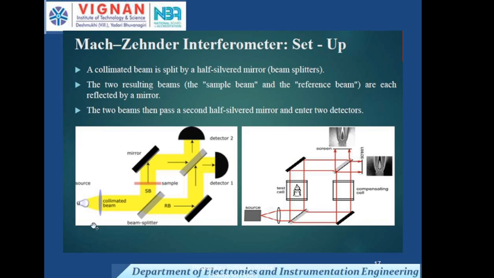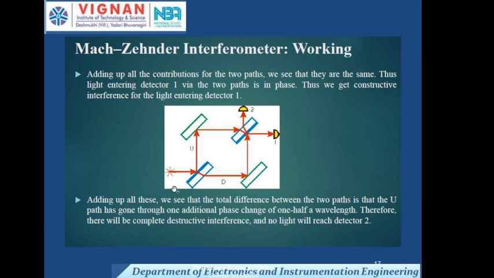This is the Mach-Zehnder interferometer setup. Here is the collimated source, and these are the sample and the reference. By using these reflecting mirrors, we have detector one and detector two, and here also we have to measure the length of the particular thing. This is also one type of setup. With this, the Mach-Zehnder interferometer is over. In the next class, I am going to cover another type of interferometer.